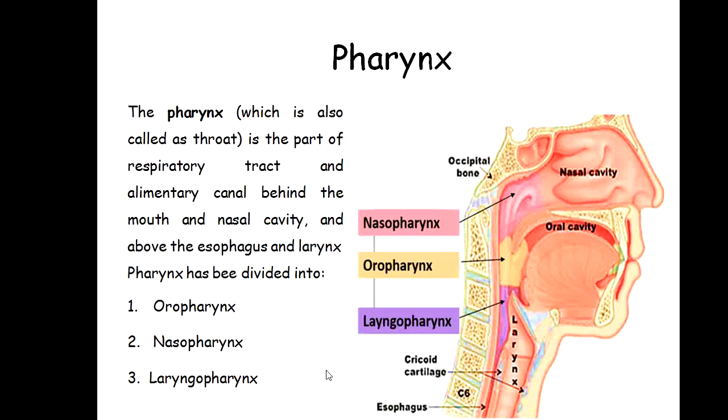The nasopharynx also consists of, you can see over here, a notch-like structure that is actually a hole that leads to the middle ear, called the eustachian tube. This eustachian tube leads to the middle ear, and it maintains the pressure of air inside the middle ear. So these are the three main portions of the pharynx.